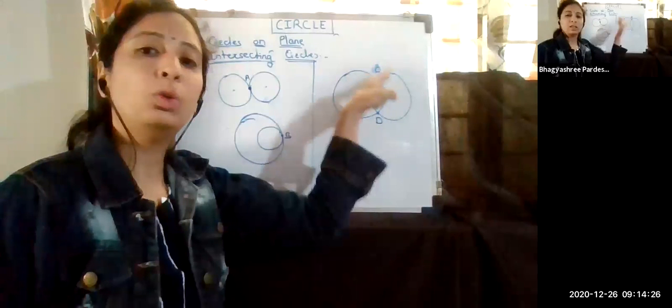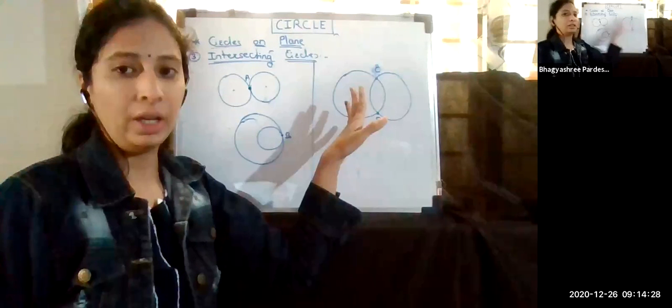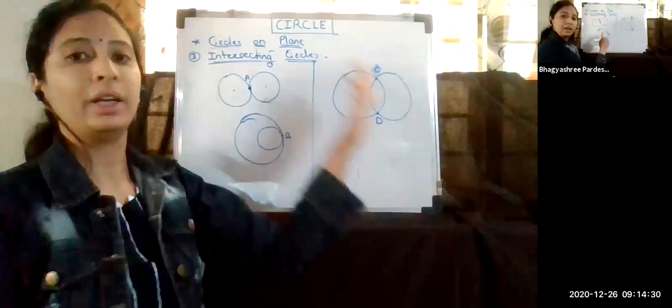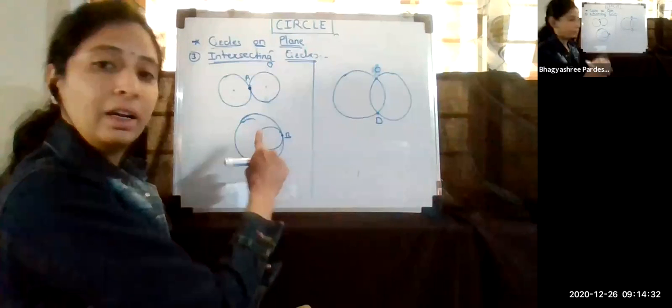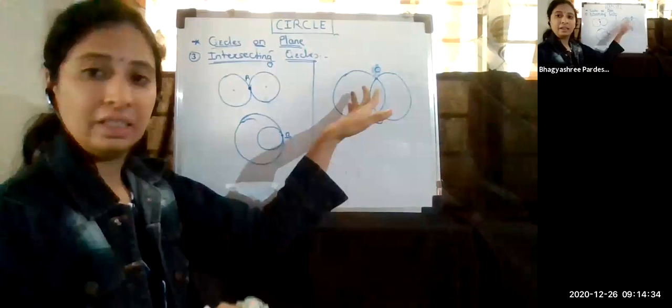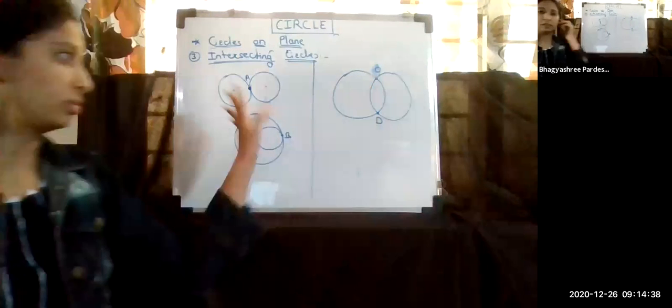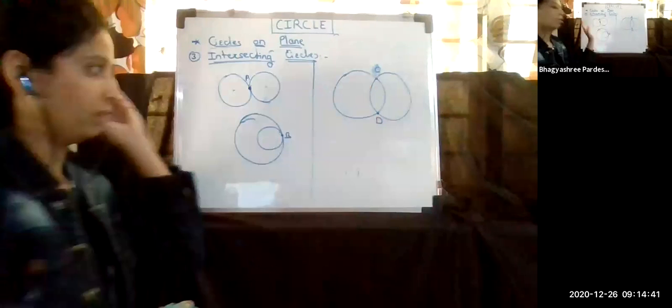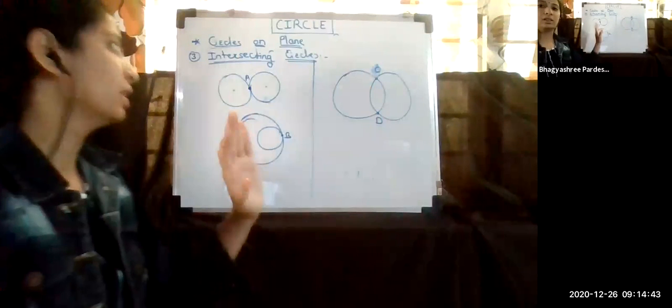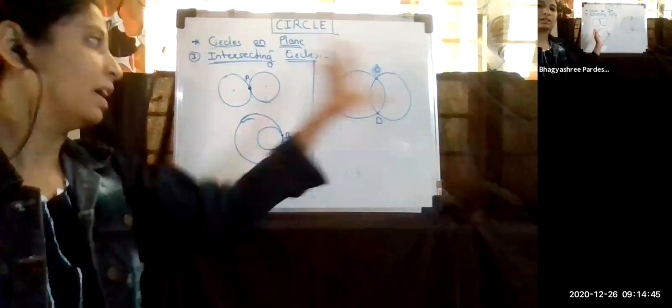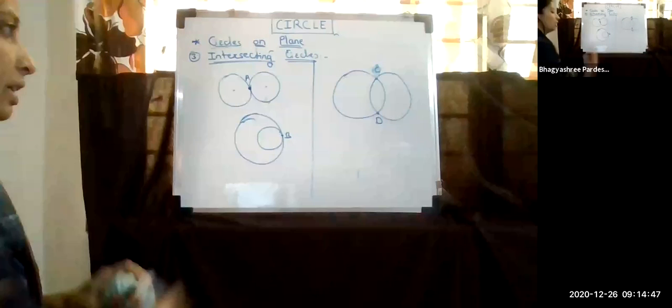Since they are intersecting each other, this is also intersecting. These are intersecting at a single point and these are intersecting at two points. So remember this, in the next step we will require these things: intersecting circles internally and externally, or intersecting at two points.